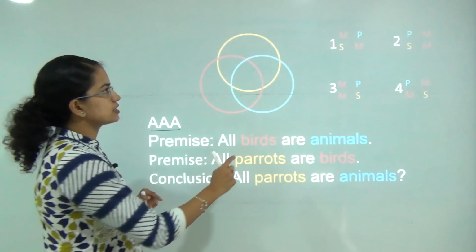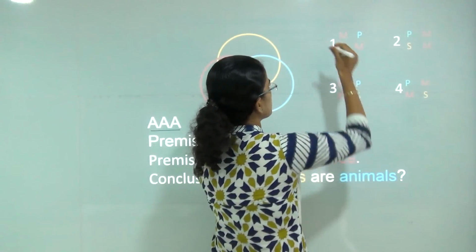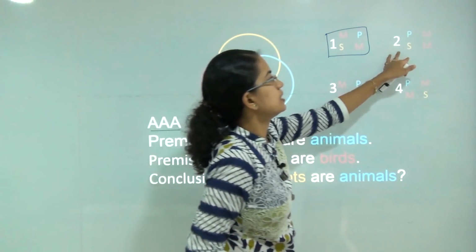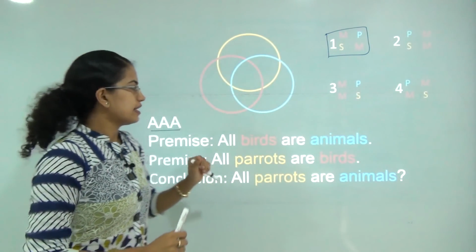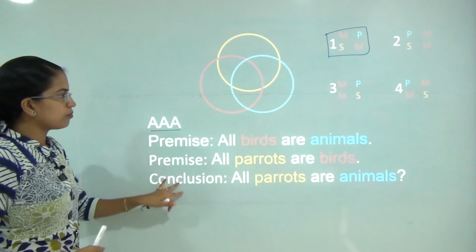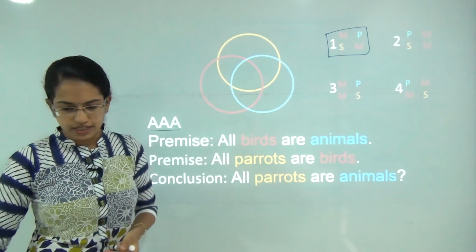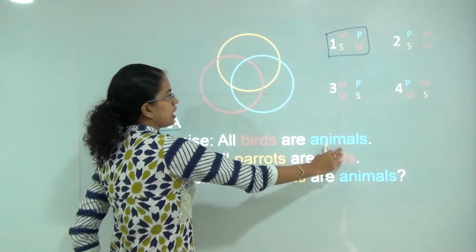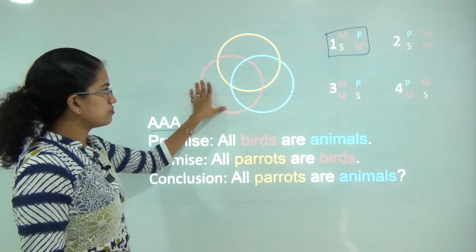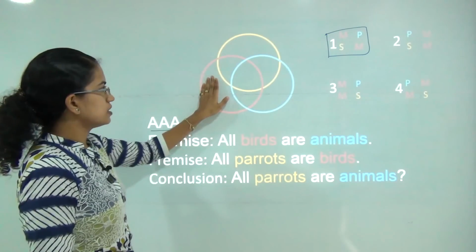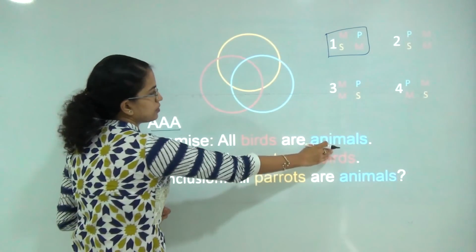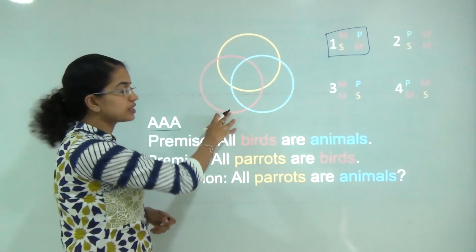In this case, I'll just let you know, this would be the only correct option and the remaining 3 would be incorrect. Now we'll try to solve this problem with this picture here. So I have the premises, all birds are animals. So this is bird and this is animals. So all birds fall under the category of animals. So red is birds, blue is animals. So it's very clear with this diagram.